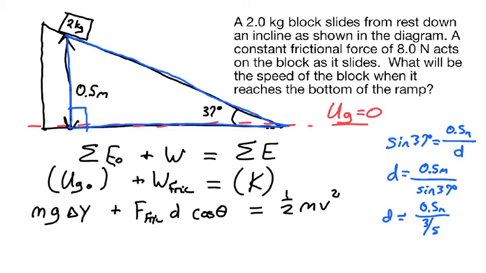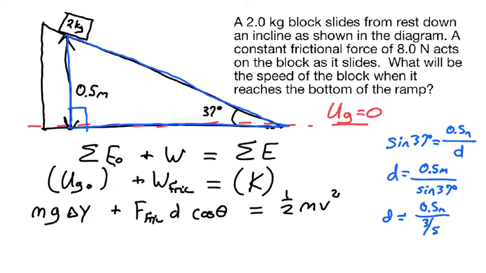Be careful on this one. I see this mistake pretty frequently. 0.5 divided by 3/5 would just be 0.3, except it's not here. Dividing by 3/5 is the same as multiplying by 5/3, the reciprocal. So it's 0.5 times 5 divided by 3, which is 2.5 divided by 3.